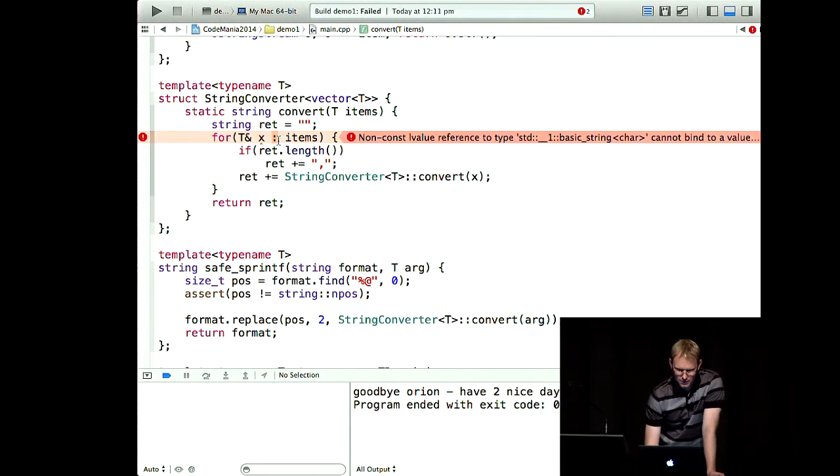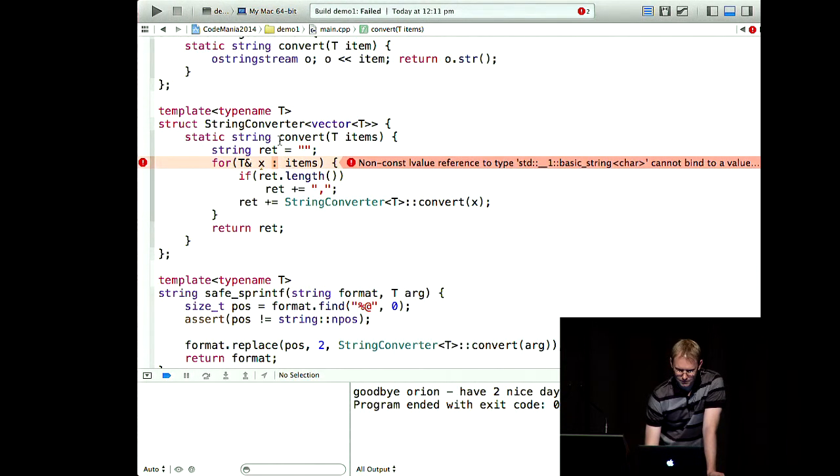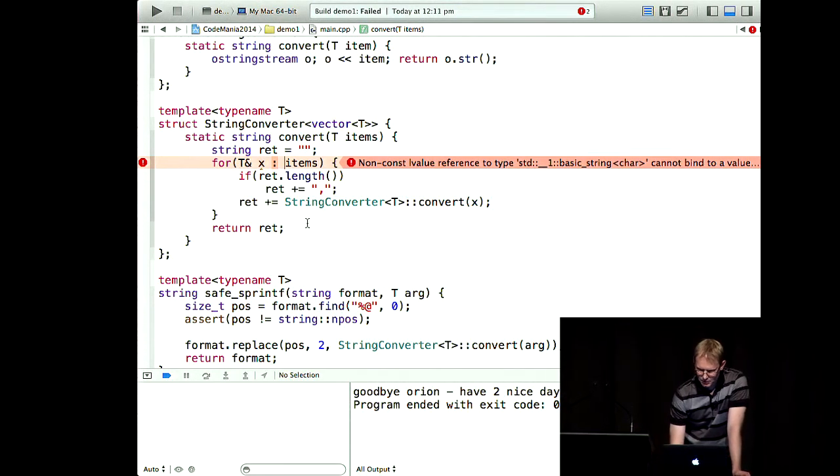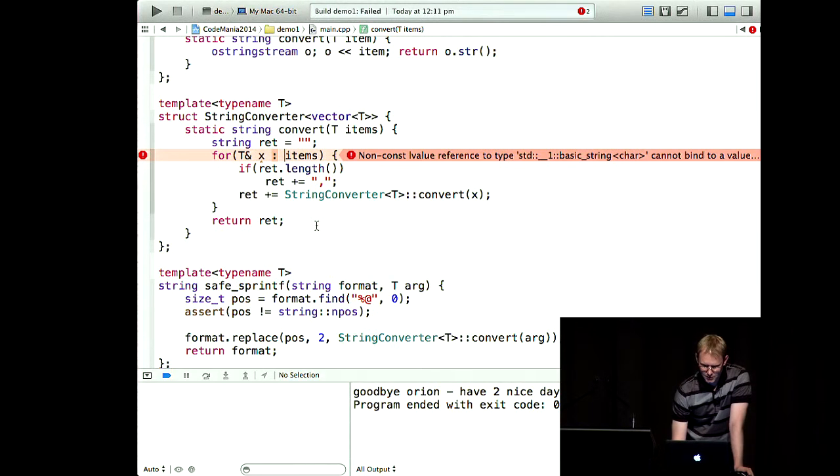What's gone wrong there? Non-const value to standard basic string char. Let's try that again.